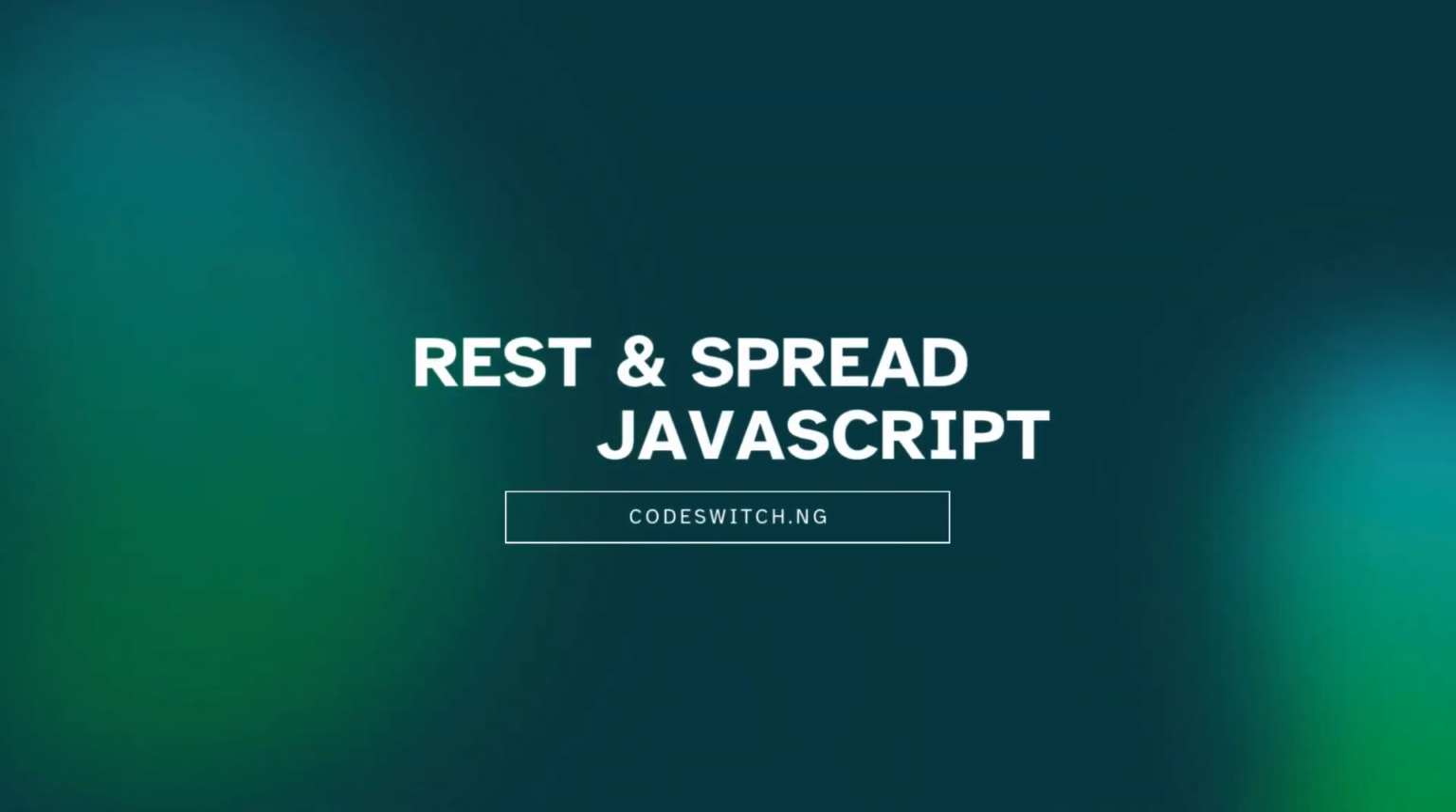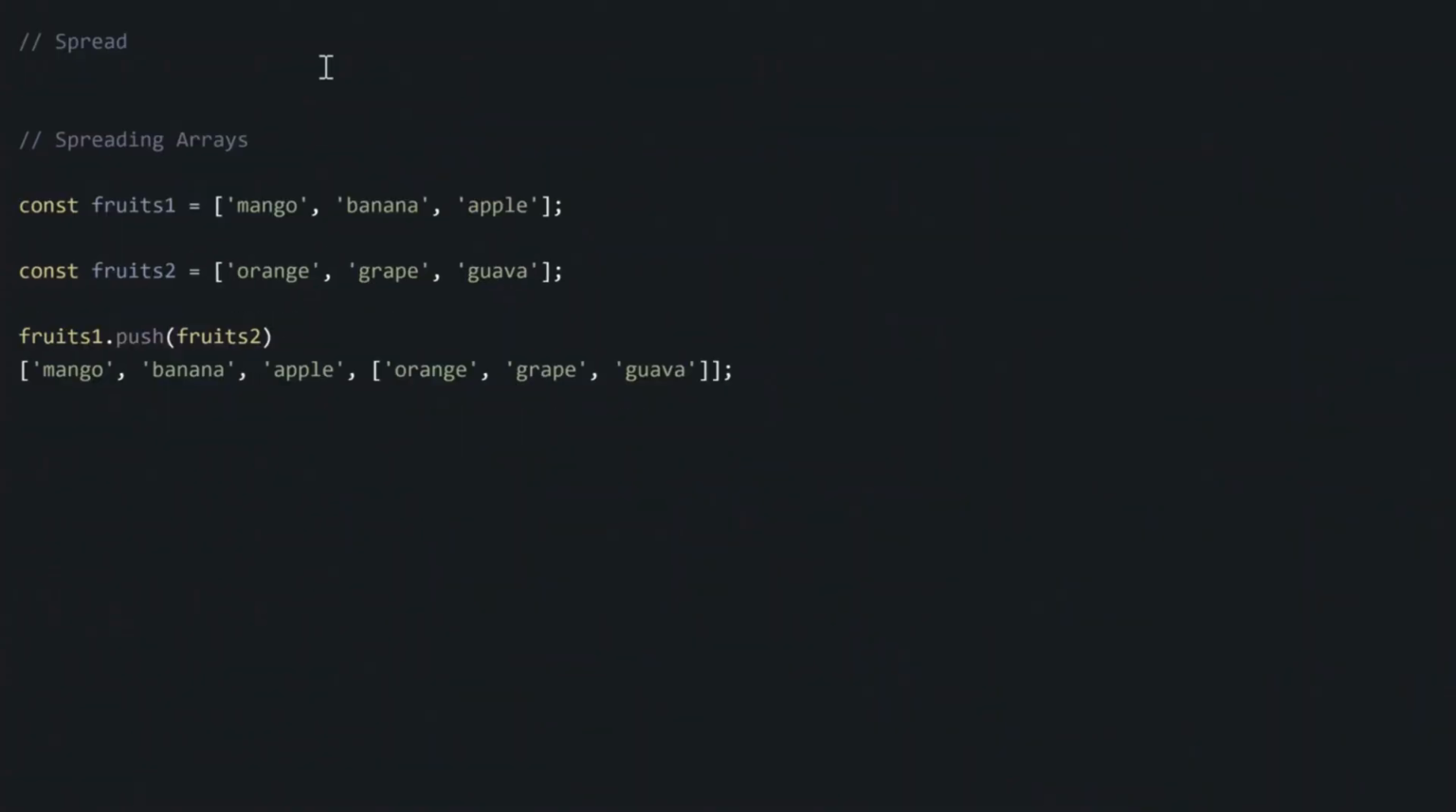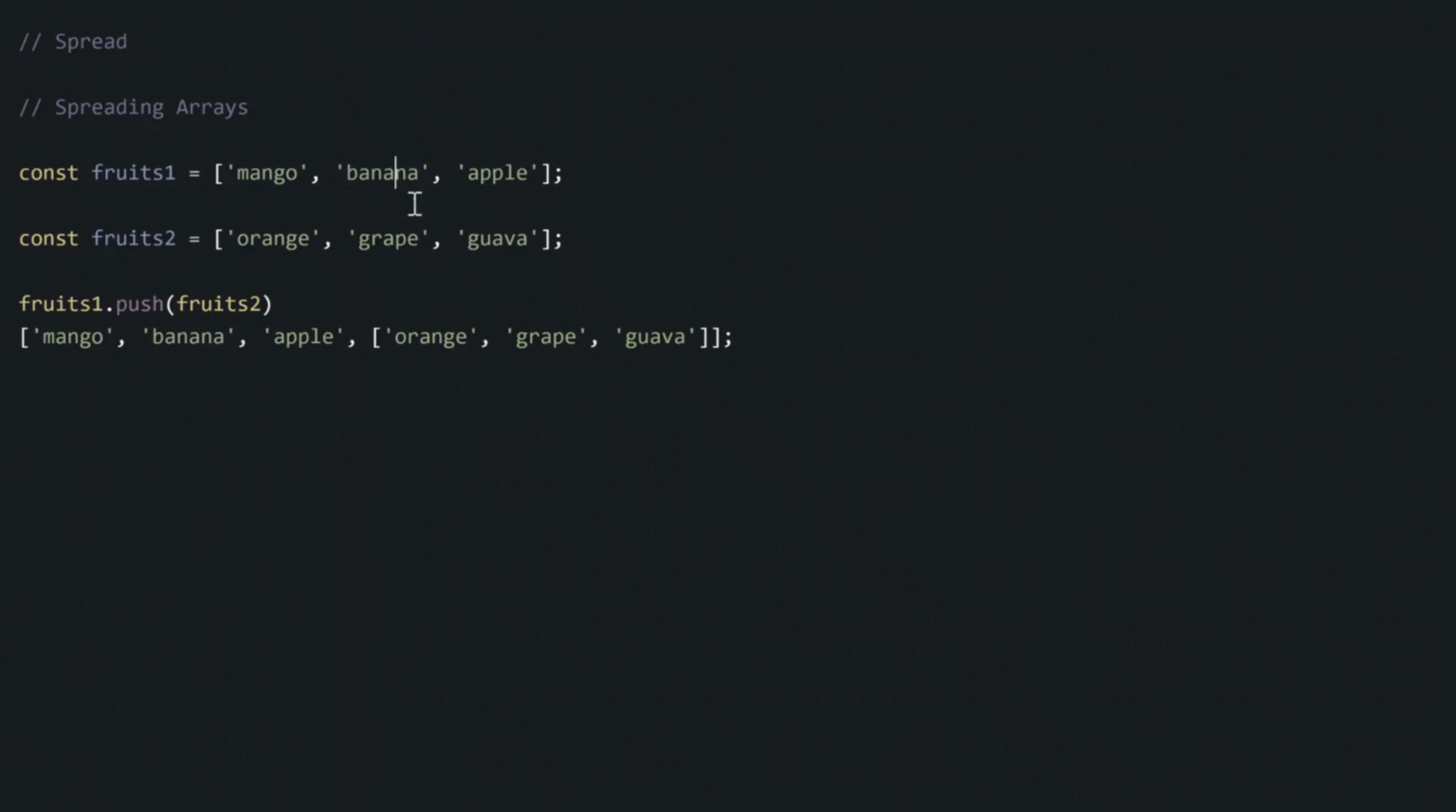Now, I want us to look at some common operations we do in JavaScript. First, I want to look at what we call rest and spread. We already talked about spread briefly before when we were talking about arrays. I said that if you want to add the data from one array to another array, you can use dot push.